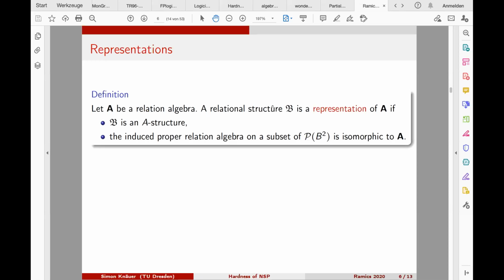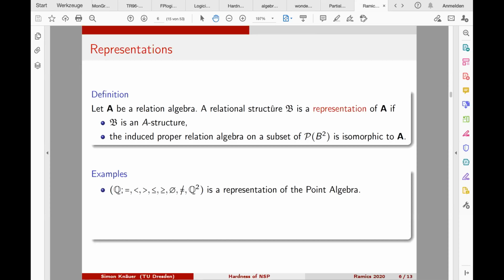This means the signature of this relational structure is the domain of the relation algebra A. So if we have a relation algebra, we interpret all the symbols of the domain as binary relations on the concrete set B. Furthermore, we want the induced proper relation algebra on the subset of the power set of B squared to be isomorphic to the relation algebra A as algebras.